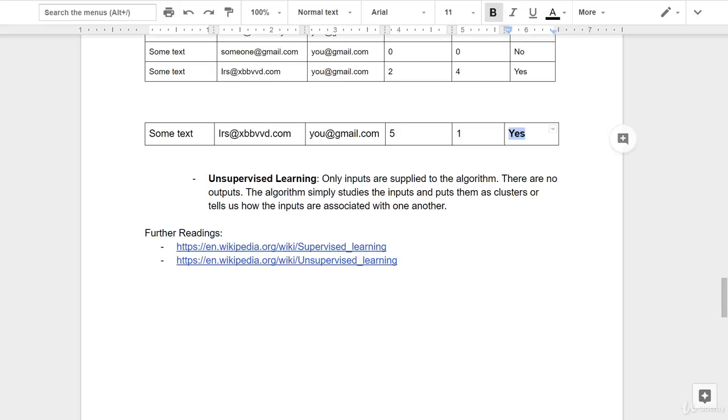So in the next lecture, we will take a deeper dive. We will look at some tools which will help us do this. We'll look at some packages in Python which will help us run some of the algorithms. So we'll take it one step further and see what's in it for us. Thank you.